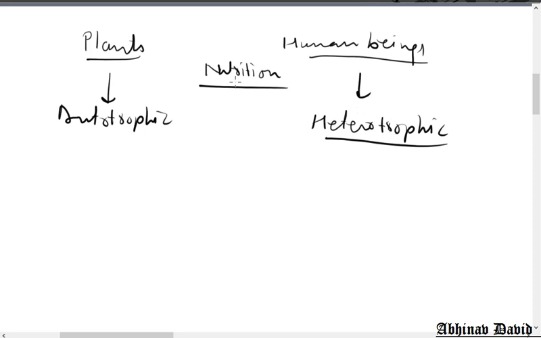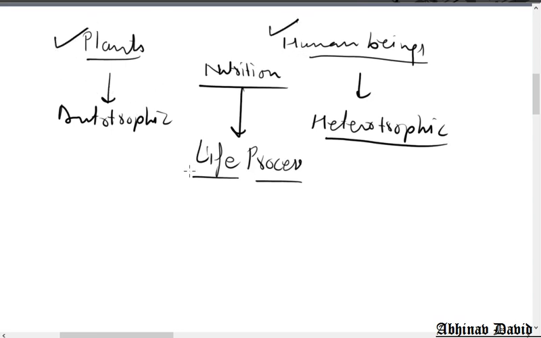Nutrition is a type of life process. Like plants and human beings, they can have different life processes. They may be similar but they are different.